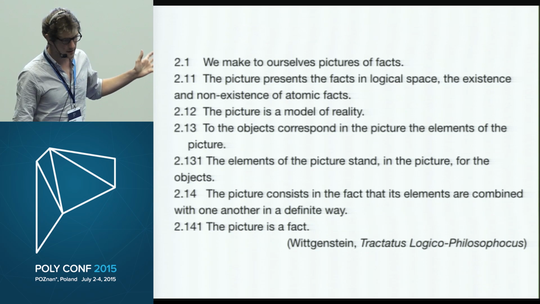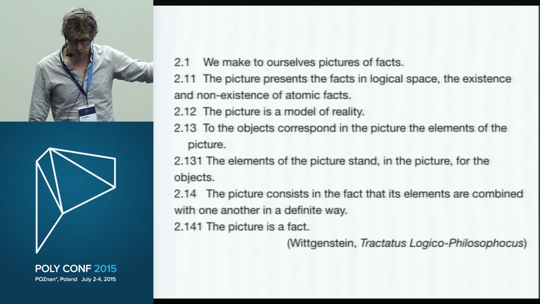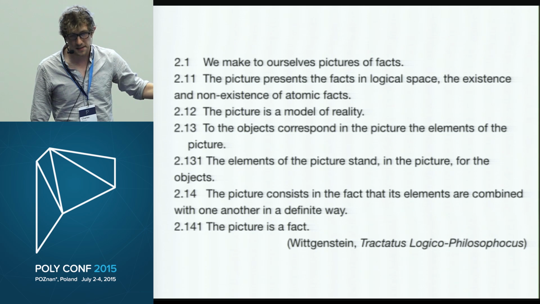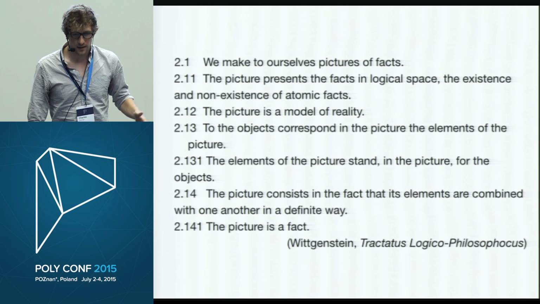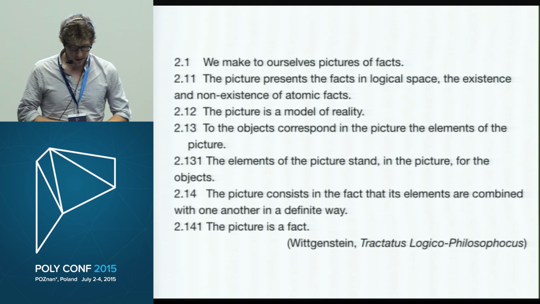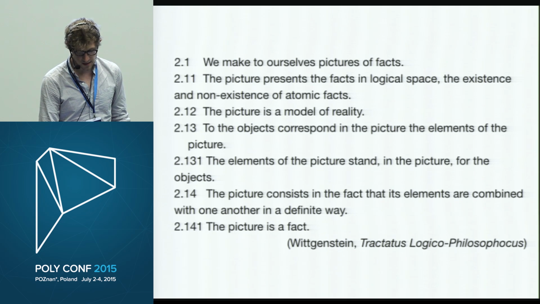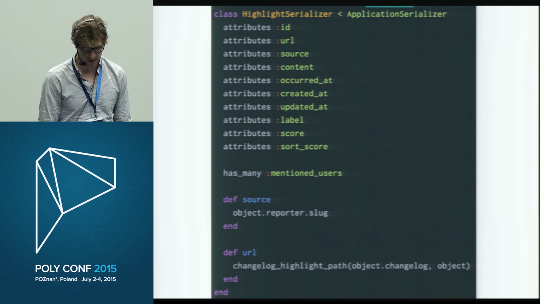And what we're getting at here with these propositions is that if something looks like a duck, 2.12, walks like a duck and quacks like a duck, 2.13 to 1.4, we should call it a duck, 2.141. Like duck typing, the picture theory is helpful as far as it goes, but it proves limiting when we try to extend its use outside of a relatively small domain. So let's take a look at a practical example.